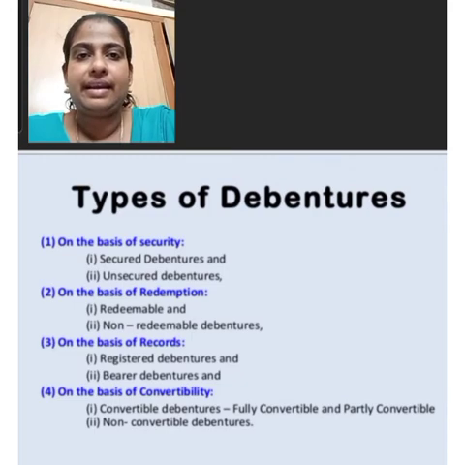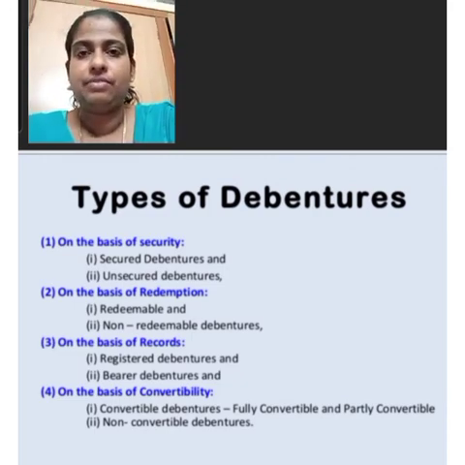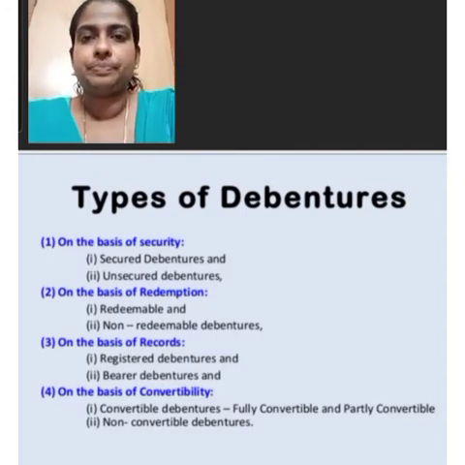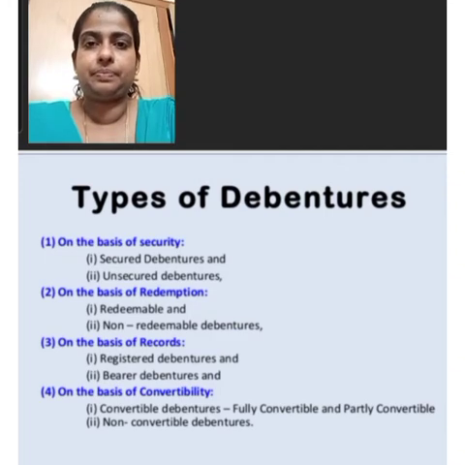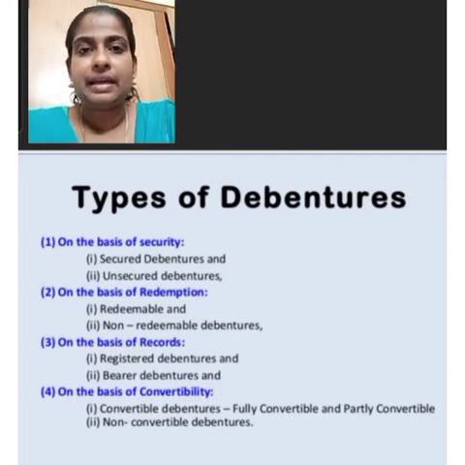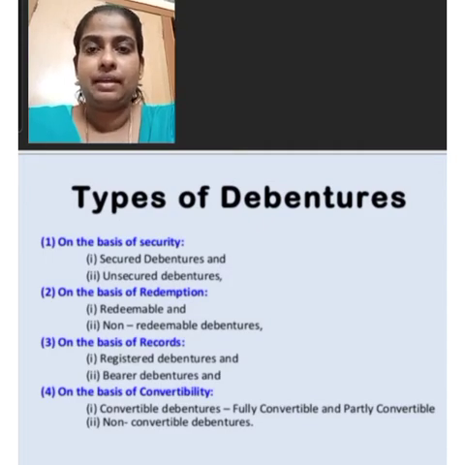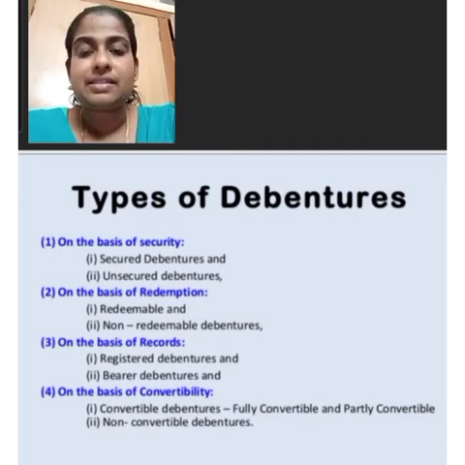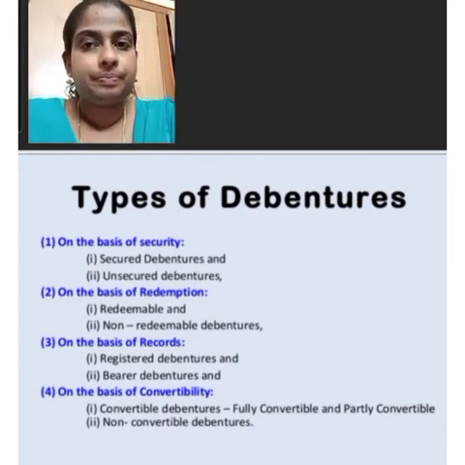Fixed charge prevents the company from dealing with the mortgaged assets, whereas the floating charge does not prevent the company from the use of assets. If the company is unable to repay the debentures on the due date, the debenture holders can realize their money from the assets mortgaged with them.